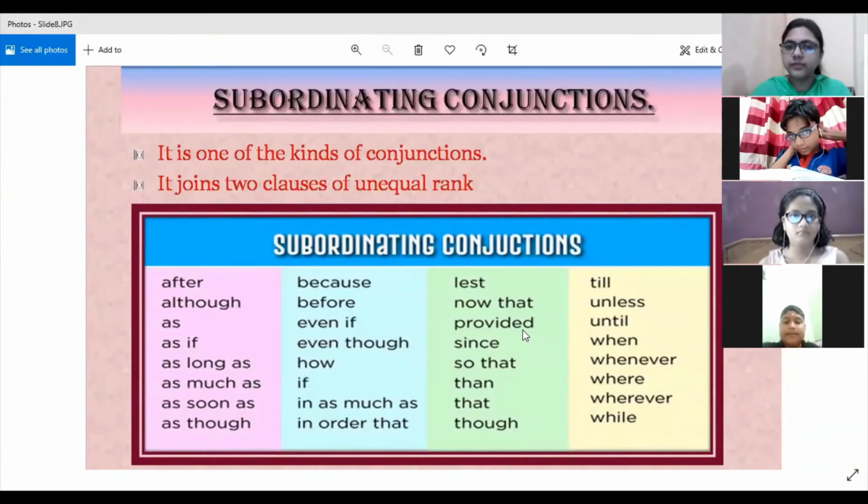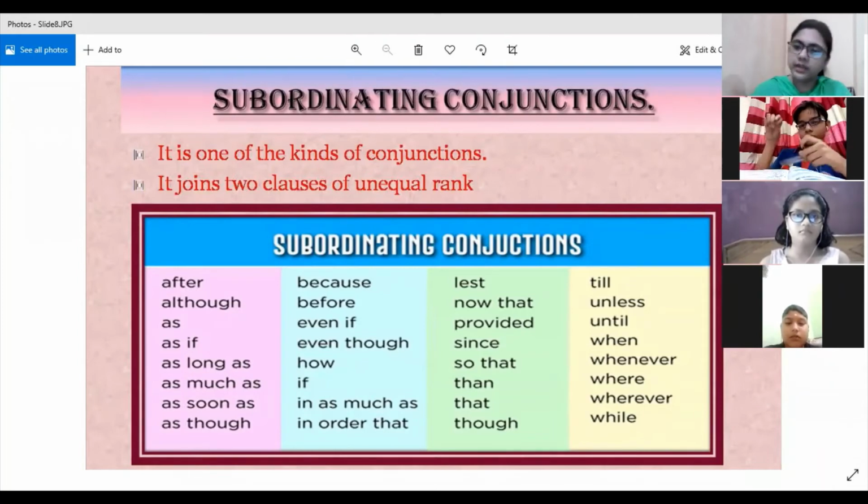Except for FANBOYS, that is for, and, nor, but, or, yet, and so, except for these seven coordinating conjunctions, all the rest of the conjunctions are subordinating. Fine. And it joins two clauses of unequal rank. That means one will be a dependent clause, the other will be an independent clause. So this is the main function of a subordinating conjunction.